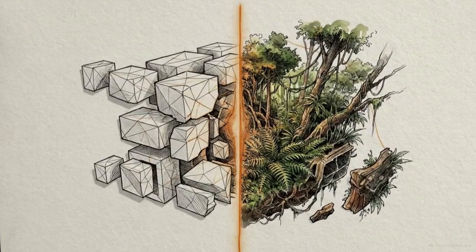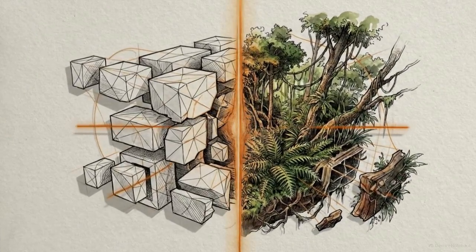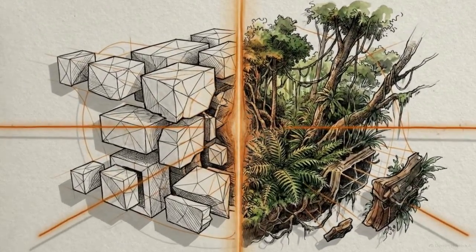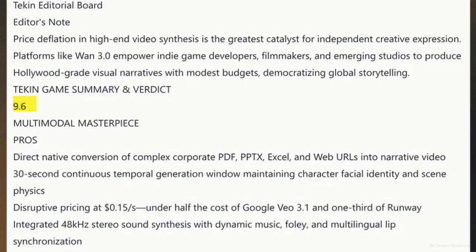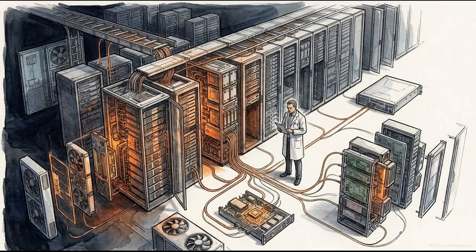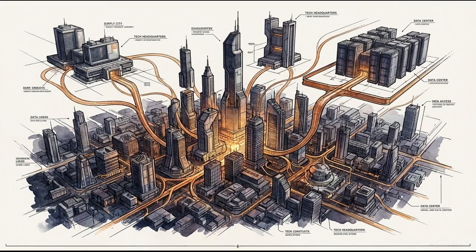Narrative game designers use this to conduct rapid, iterative pre-visualization, testing cinematic concepts before committing expensive 3D assets to Unreal Engine 5. The Tekin Strategic Scorecard gives Wan 3.0 a 9.6 rating, labeling it a multimodal masterpiece that collapses creative cycles from weeks to minutes. The generative video sector has matured into an industrial utility. By delivering broadcast-quality synthesis at half the prevailing market cost, Asian AI enterprises have firmly seized the post-Sora hierarchy.